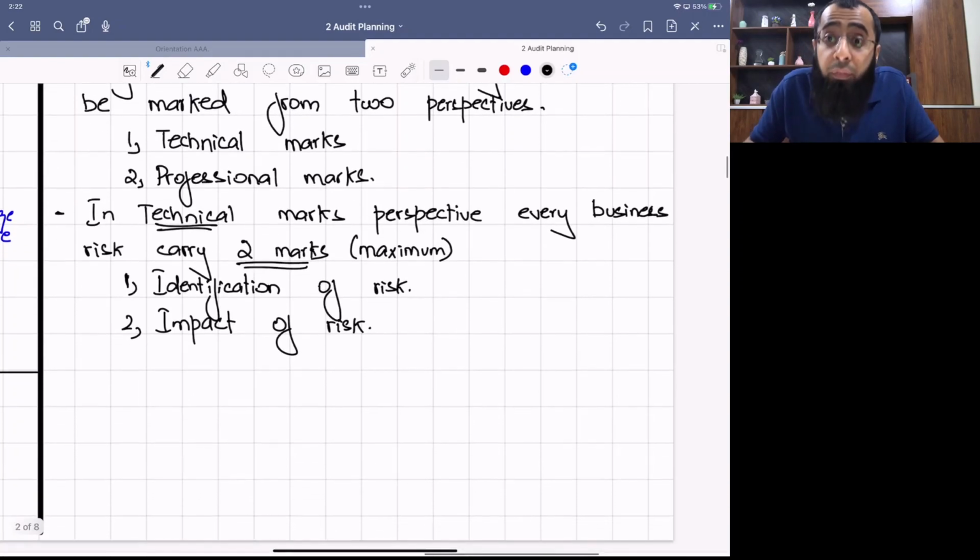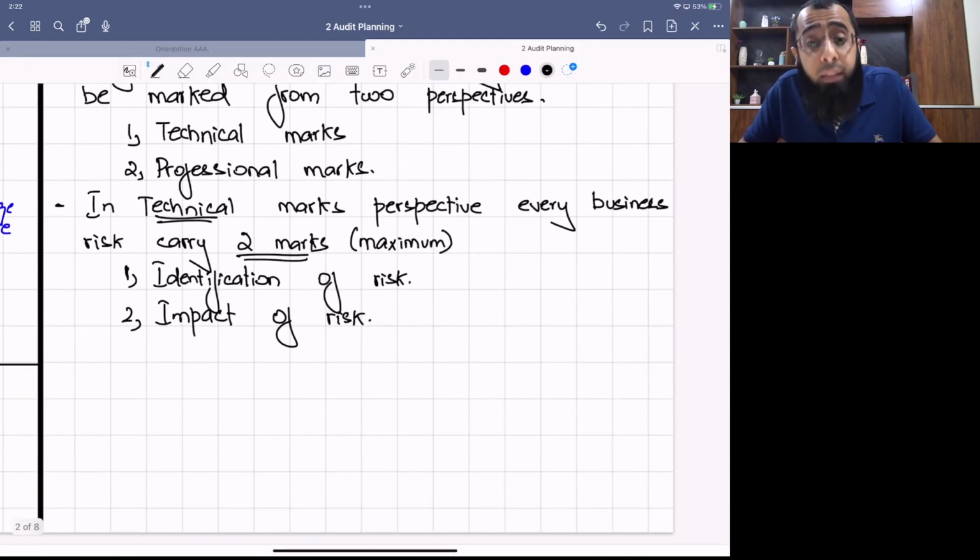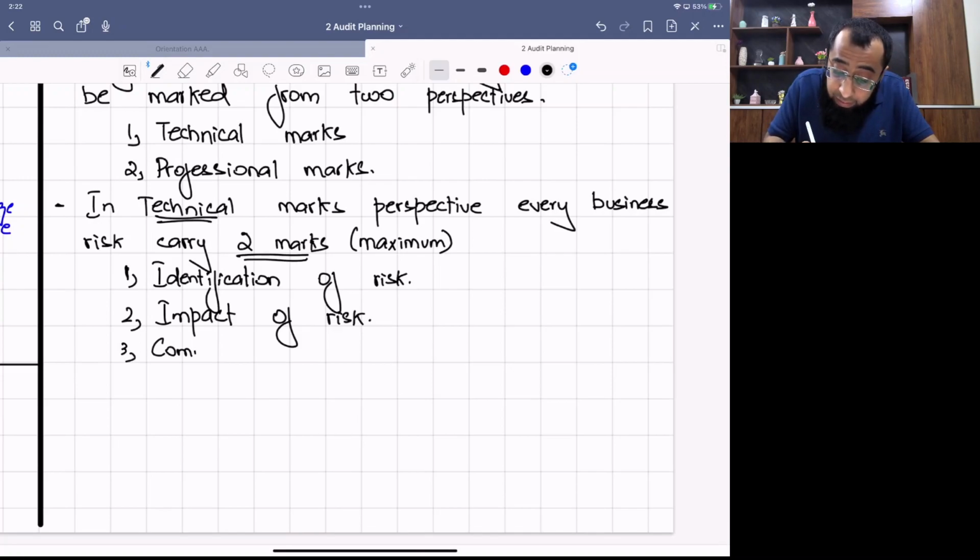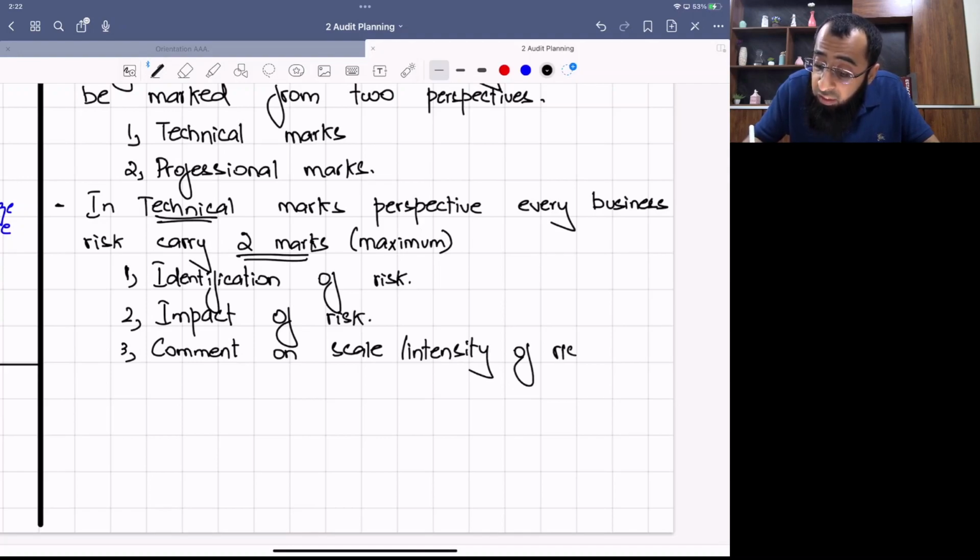The profits will fall, the cash flow will fall, a going concern issue will arise. Talk about the impact of the risk. And then comment on scale. Scale means the intensity of the risk, like why that risk is becoming a significant risk, any factor which is increasing its intensity. Just take an example.